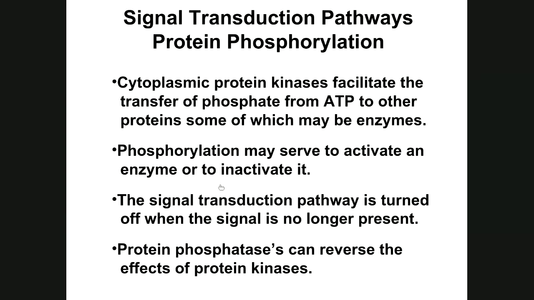The signal transduction pathway is turned off when the signal is no longer present, when no more bindings occur, no more reconformations of the membrane protein occur, no more transduction pathways occur, and so no more cellular responses occur. Protein phosphatases can reverse the effects of protein kinases. Where a kinase will break down an ATP to phosphorylate a molecule, phosphatases can pull that phosphate off the molecule and put it back on ATP.